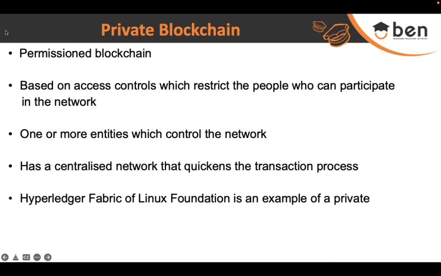The example of a private blockchain would be Hyperledger Fabric. It's one of the most popular software being used, introduced by the Linux Foundation, and it is an example of a private blockchain.